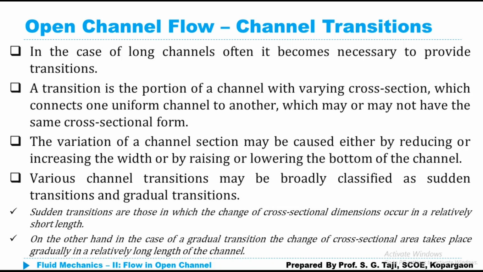Or by increasing the width of the channel, we can reduce the velocity in an irrigation channel, to reduce the scouring losses which may take place. In the case of a navigation channel, we want to increase the velocity. In the case of other purposes, we want to decrease the velocity. All those things will be carried out by providing the transition. So transition is nothing but altering the cross section of the channel.